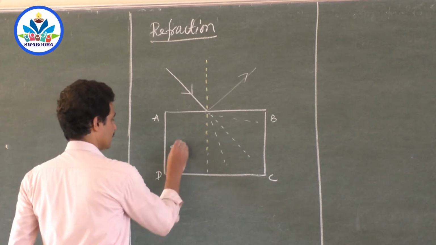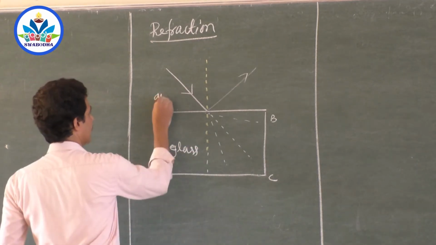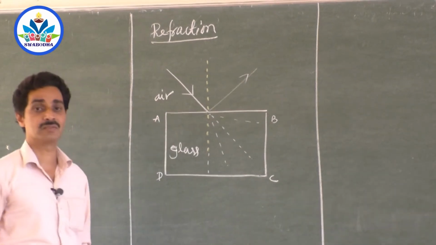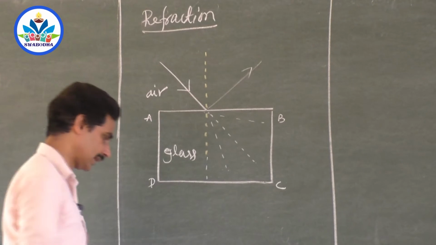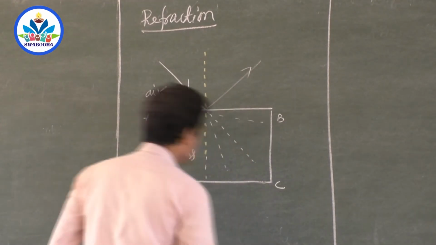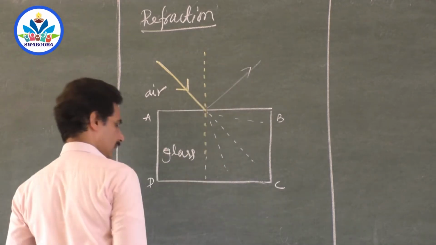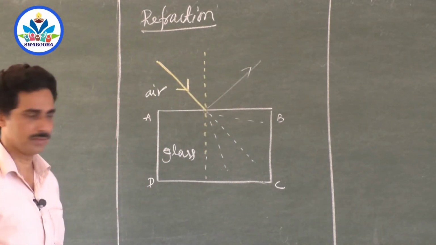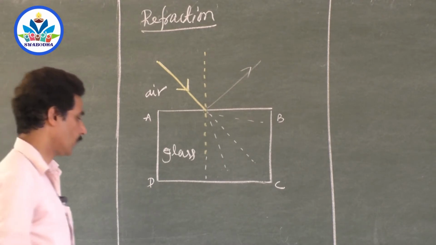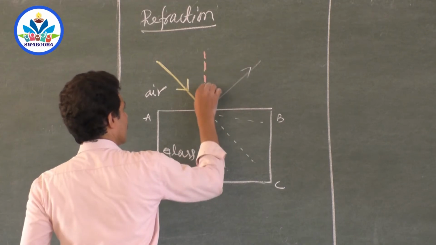Say this is glass. So when light enters glass from air, velocity of all the colors will decrease. So what do they do? Now let us trace only one ray of light. Say this is yellow light, monochromatic light. Light containing only one wavelength is called monochromatic. Let us take only one yellow color light. Now what happens to the yellow color light when it enters the glass?